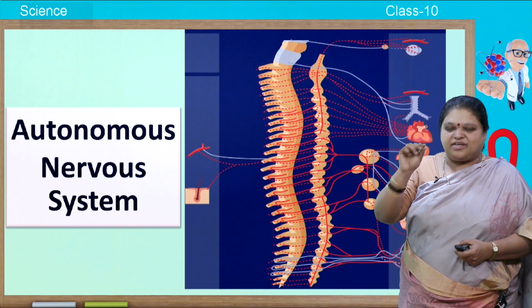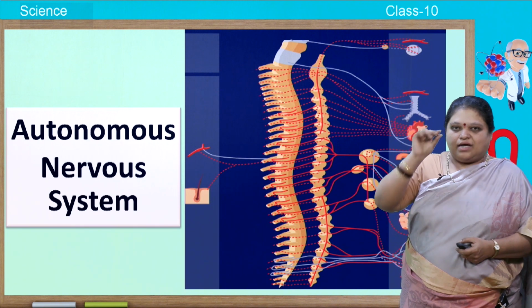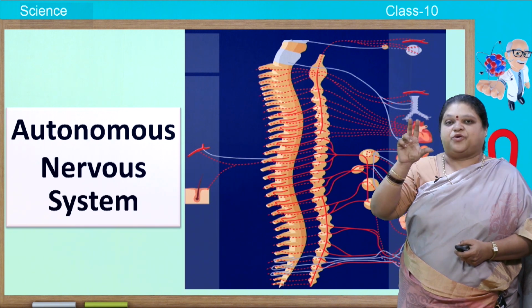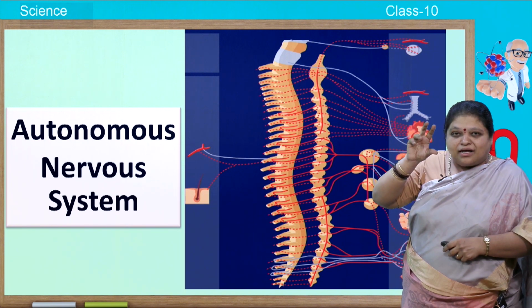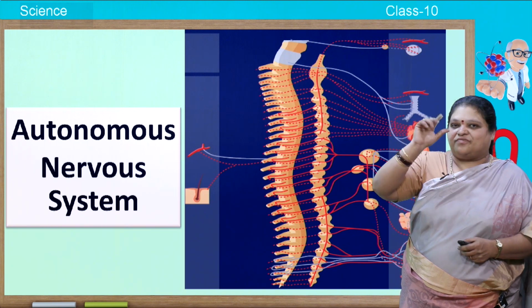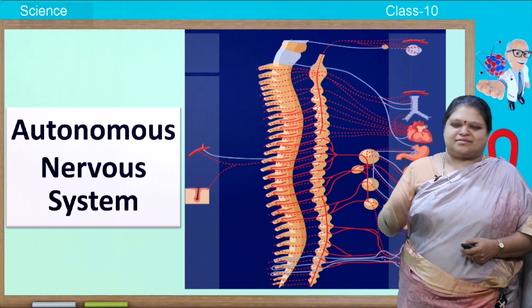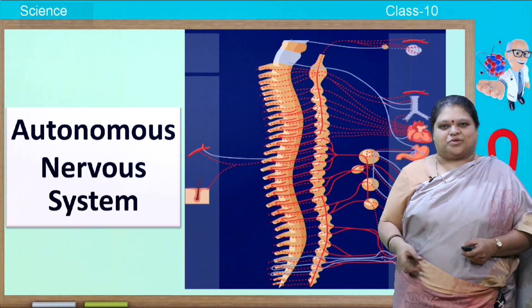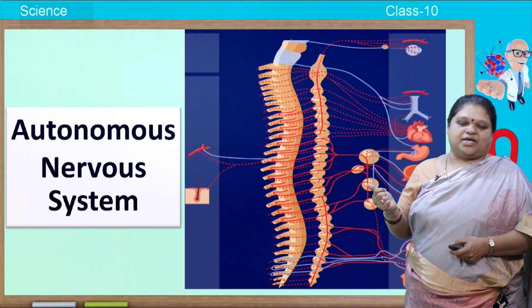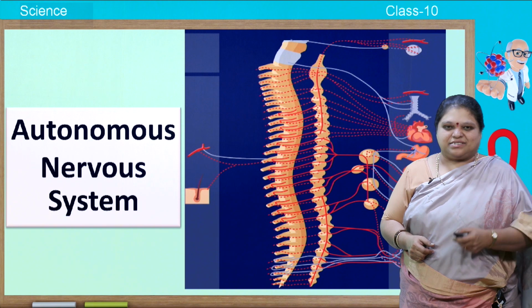For example, if the sympathetic nerve allows the dilation of the pupil, the parasympathetic nerve allows the constriction of the pupil of the eye. It is something like this. One is opening the door, another one is closing the door. So, opposite functions are done by this autonomous nervous system.